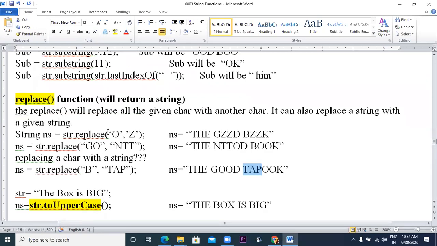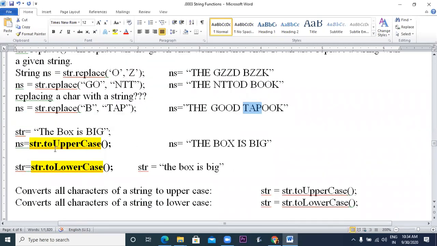Okay. Moving on, we have two more functions. One is to uppercase and another is to lowercase. To uppercase, as you can read the name of the function, will convert all the characters of the string into uppercase. If any character is already in uppercase, then it will make no difference, but it will convert the lowercase to uppercase.